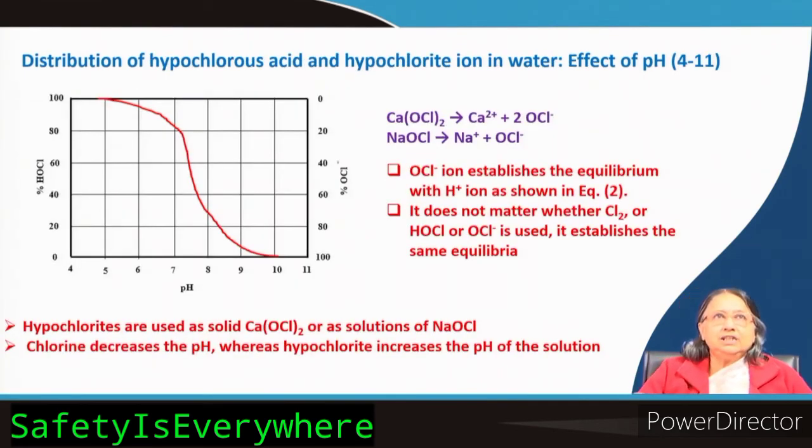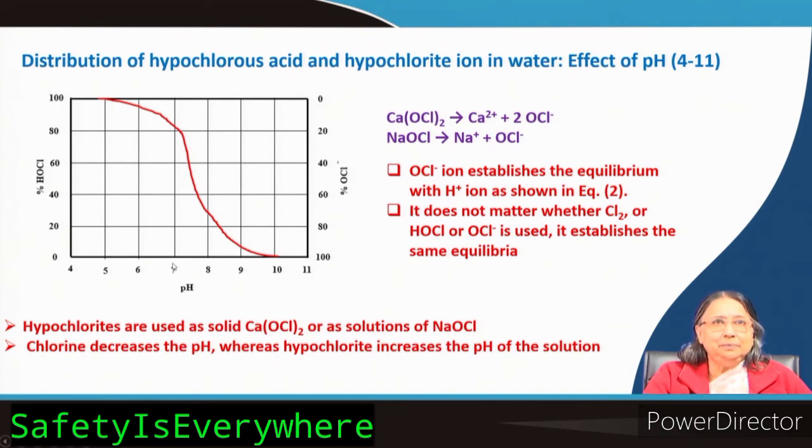Now, this is the distribution of hypochlorous acid and hypochlorite ion. This is the second equation that is predominating at higher pH, say for example 4 to 11. Okay, here also the effect of pH is there. So, pH you see 4 to 11, and on this side it is percent HOCl and this side percent OCl minus. So, here you can see starting from 0 it is 100 and in the opposite direction 0 to 100.